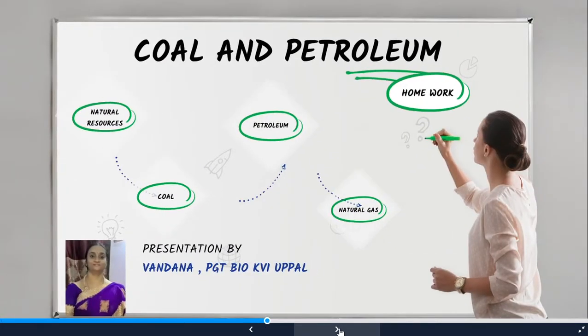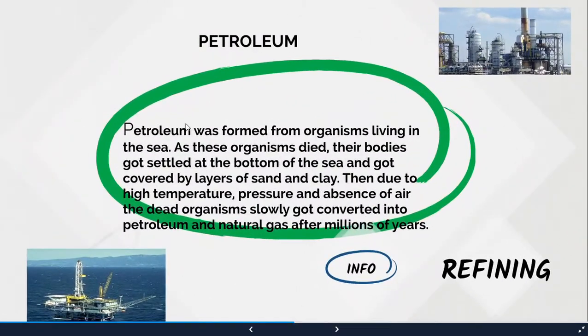Now, let us move on to petroleum. Petroleum was formed from organisms living in the sea. So what is the difference between coal and petroleum? Coal is formed on the land from the dead plants, whereas petroleum is formed beneath the sea because of the dead sea organisms. Okay, so dead animals rather.